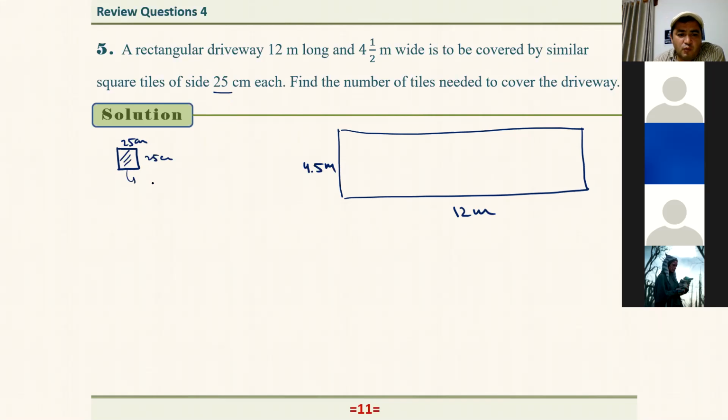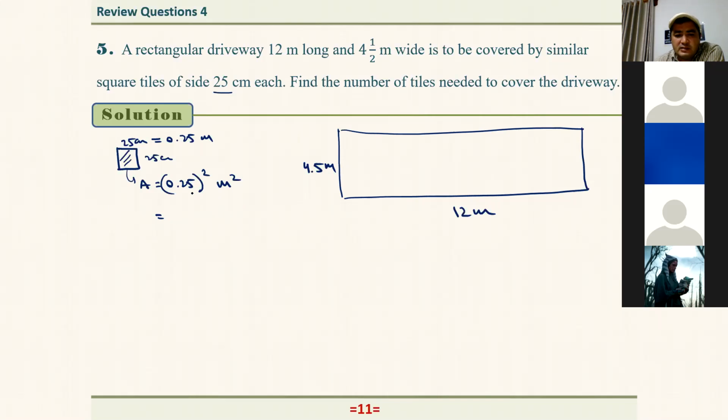What is the area of one tile? Actually, here it is in meters, so let me just convert them into meters immediately. 25 centimeters equals 0.25 meters, right? So the area of the square is 0.25 meters squared, right?